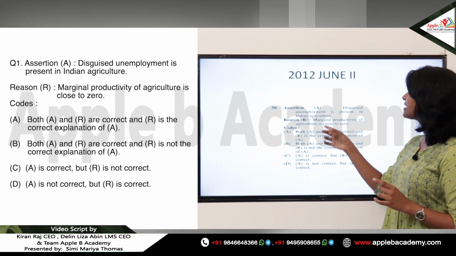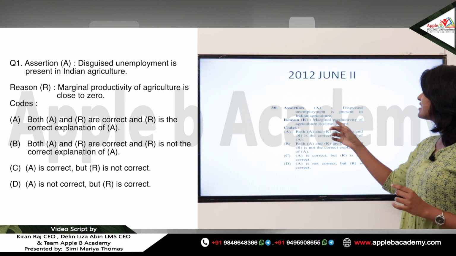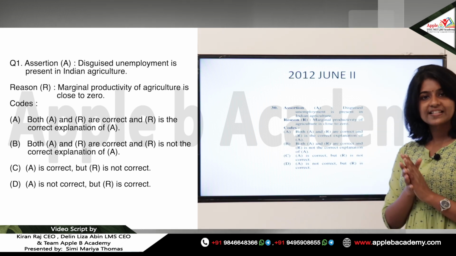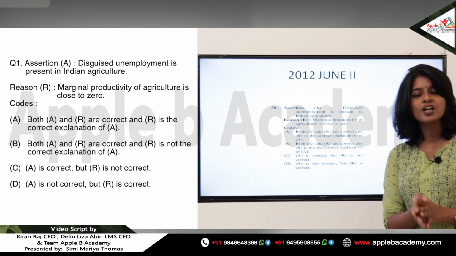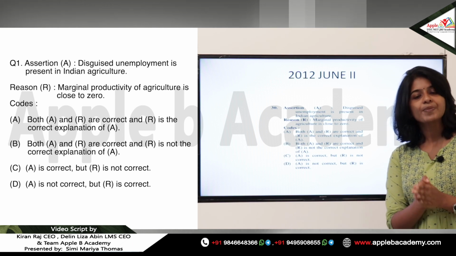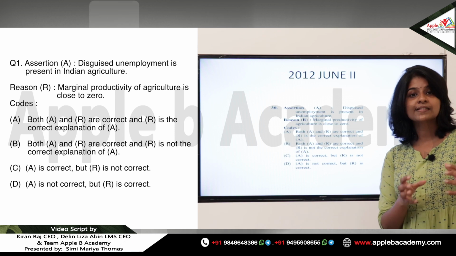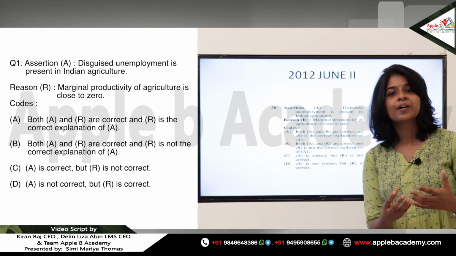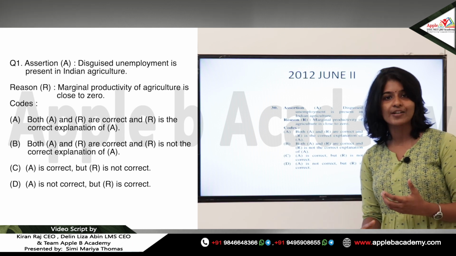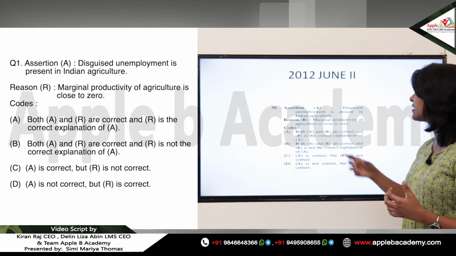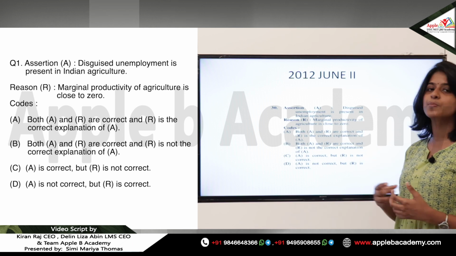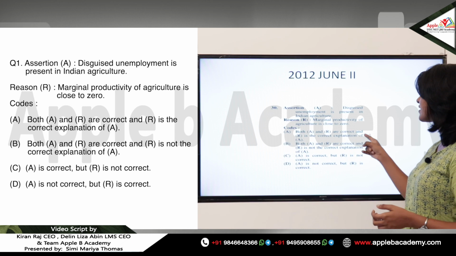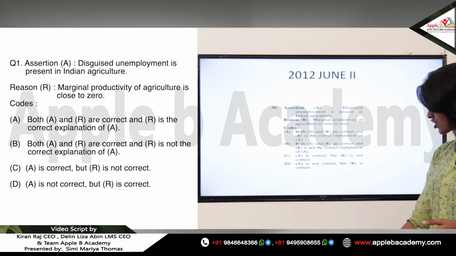So both the statements are related, and the reason given is a correct explanation of the assertion. Disguised unemployment is present in Indian agriculture because India is an overpopulated country, and due to the excess or surplus labor in the agriculture sector, the marginal productivity of the labor appears to be zero or negative. So both the assertion and reason are correct, and reason is the correct explanation of assertion. So the answer will be A: both A and R are correct, and R is the correct explanation of A.